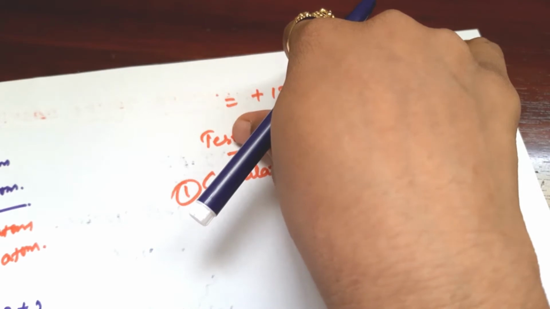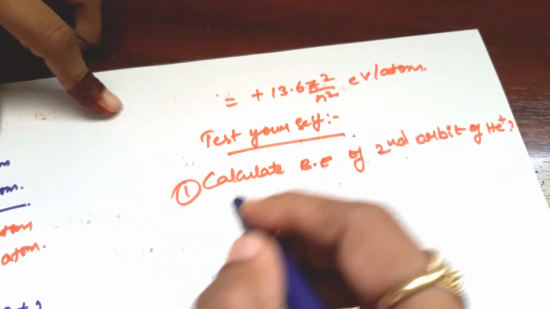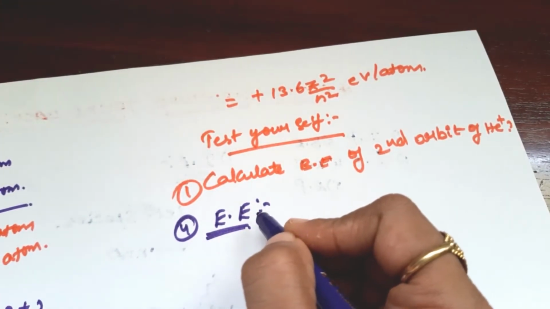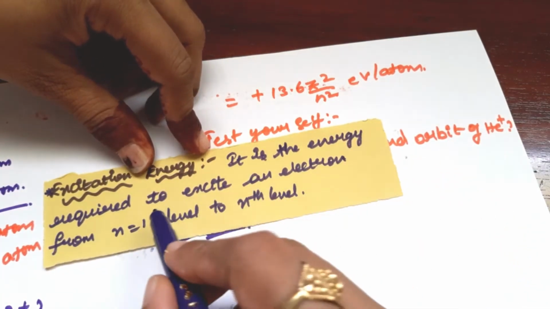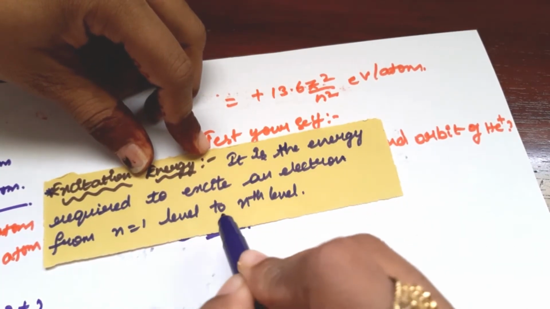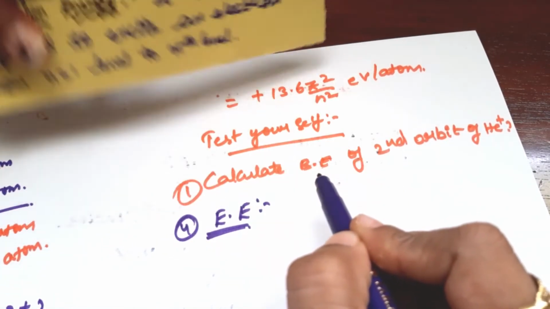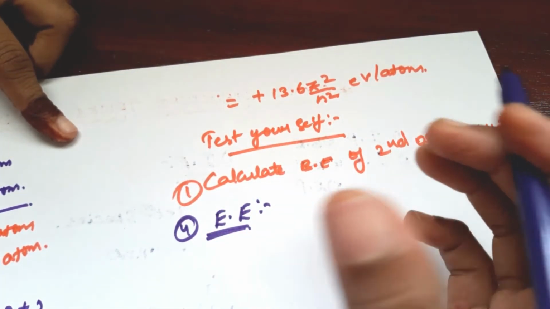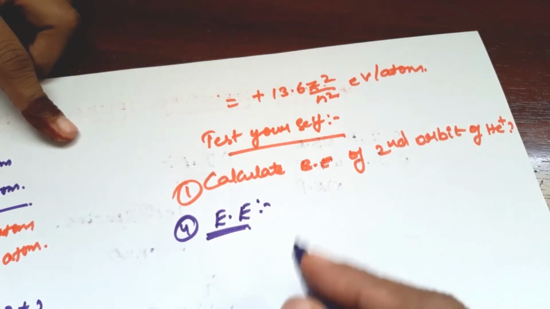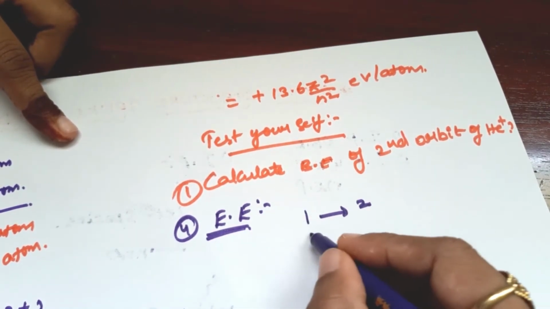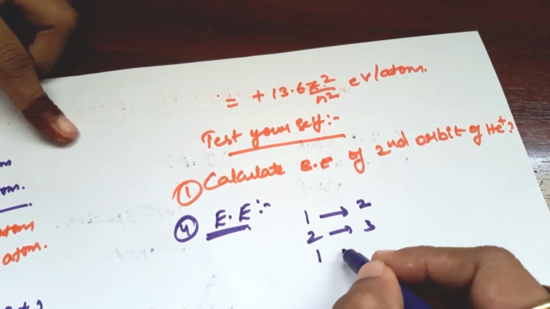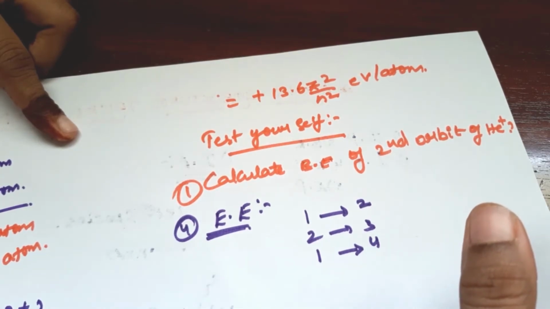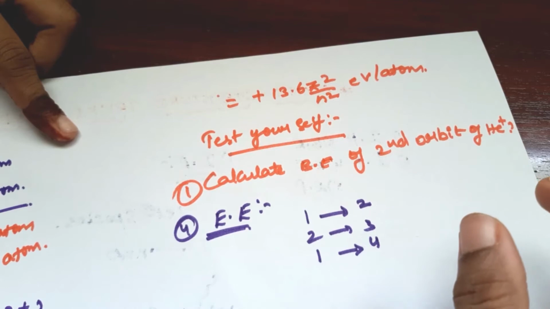Next energy is excitation energy. The fourth energy I am going to explain is excitation energy. It is the energy required to excite an electron from the n equal to 1 level to some nth level. You are not removing the electron completely, but the electron is just moving from one level to another, like first level to second level, or second to third, or from 1 to 4, between these orbits. When a question is asked in an exam, first check whether it is excitation energy, binding energy or ionization energy.